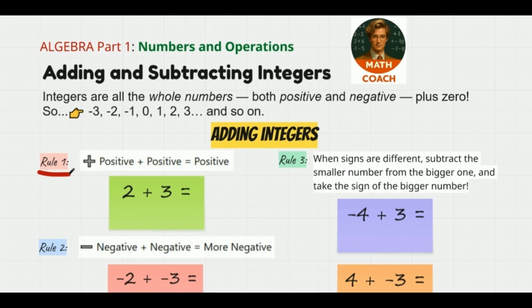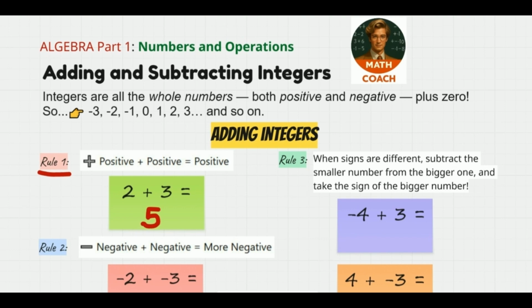So rule number 1 is when we're adding 2 integers that are both positive. So positive plus positive is equal to a positive integer. For example, 2 plus 3, well, 2 and 3 are both positive numbers, and so we will just add 2 and 3, which is just equal to 5, right? So the sum here is as simple as 5.